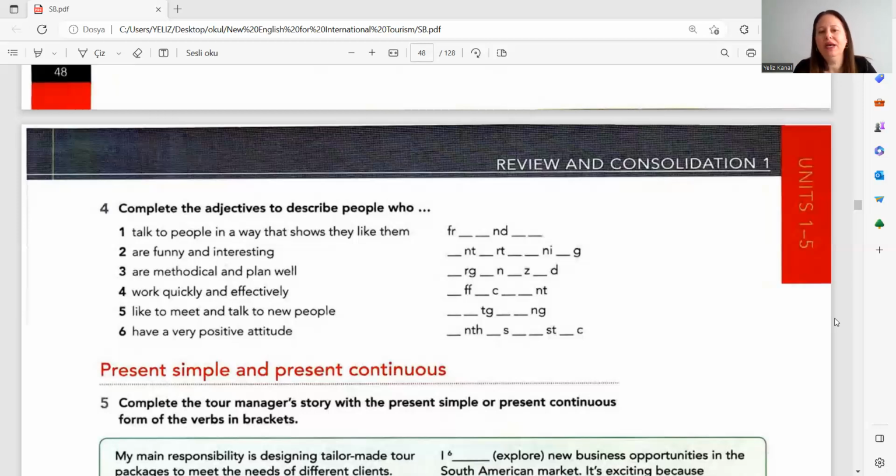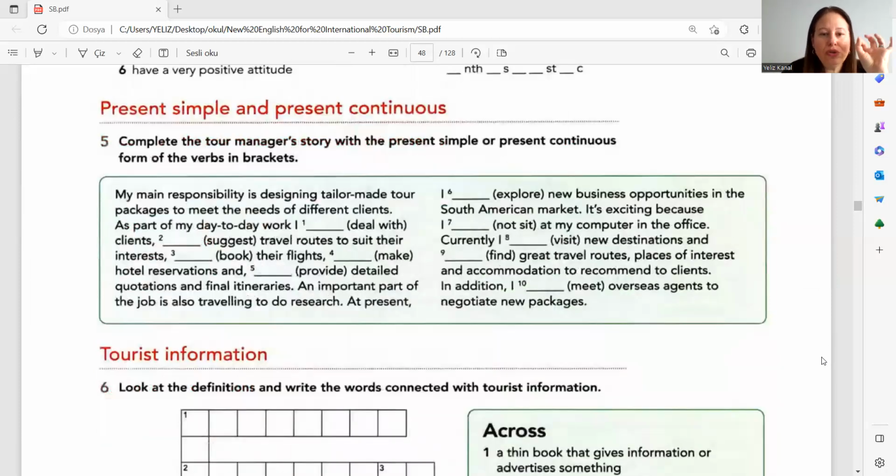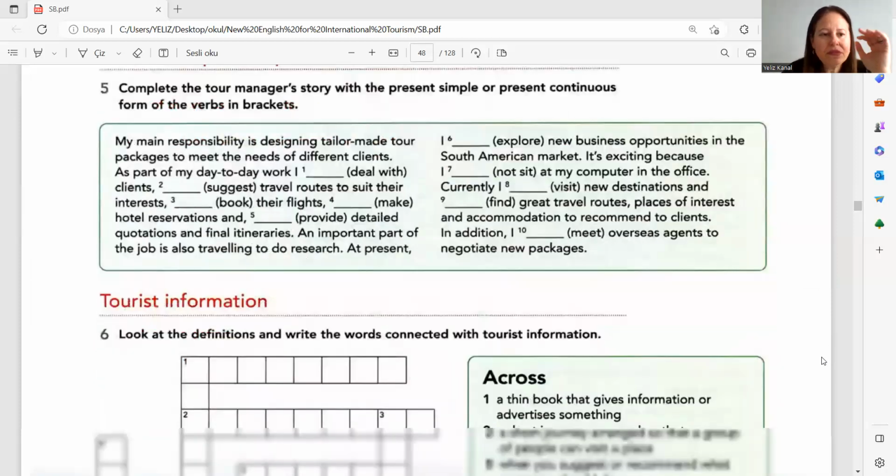And the final one, people who have a very positive attitude. What is that word? Enthusiastic. Enthusiastic people have a very positive attitude. Okay, then. I'm going to skip this present simple and present continuous exercise.